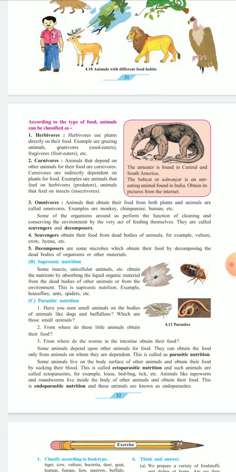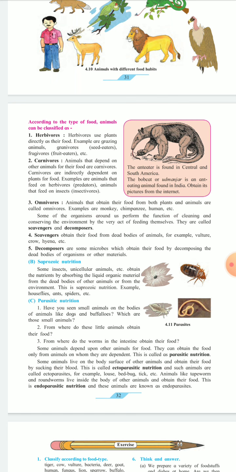Some animals live on the body surface of other animals and obtain their food by sucking their blood. And this is called ectoparasitic nutrition. Means some animals live on the body surface, outside the body, the outer surface of the body, and they obtain their food by sucking the blood of the other animal, and this is called ectoparasitic nutrition.